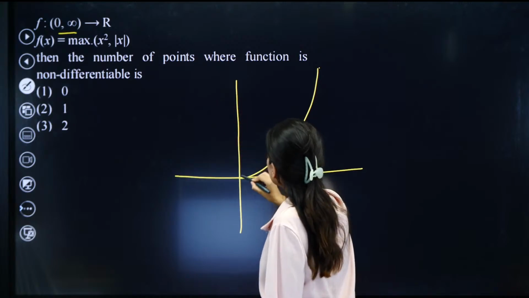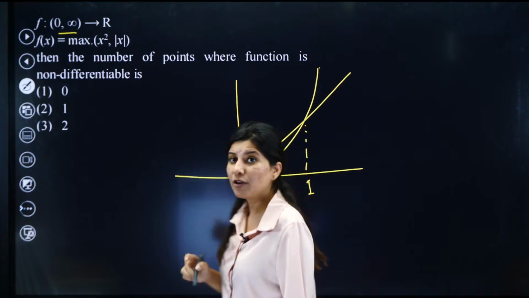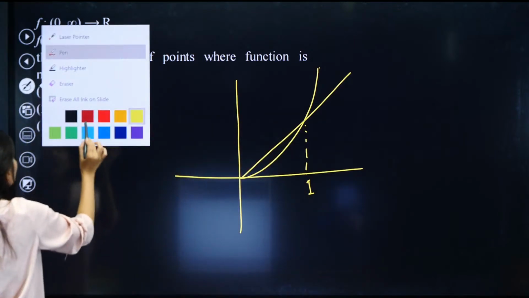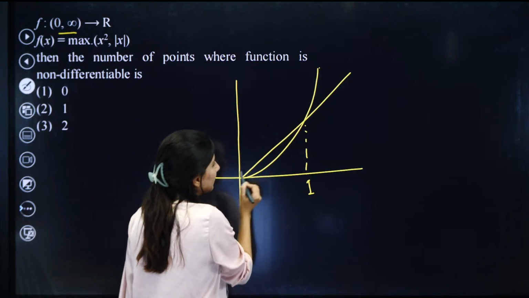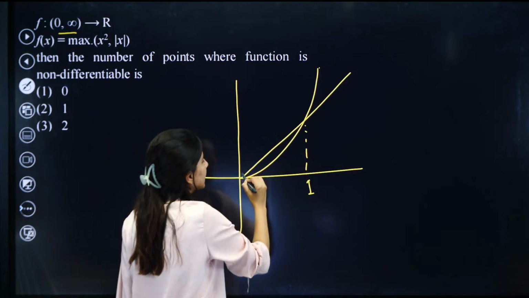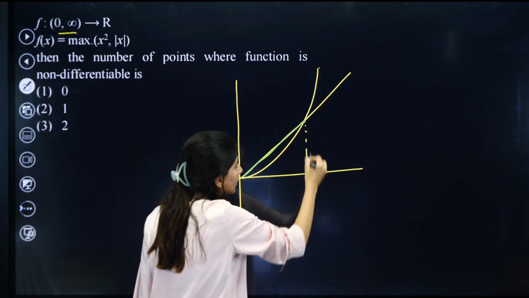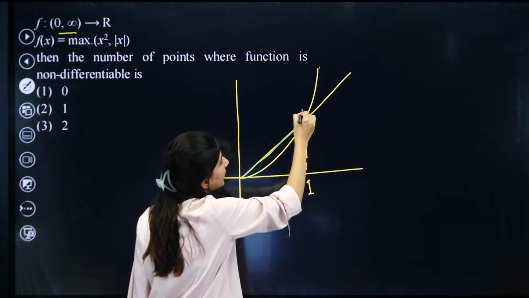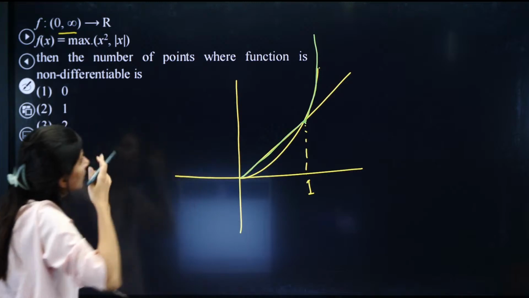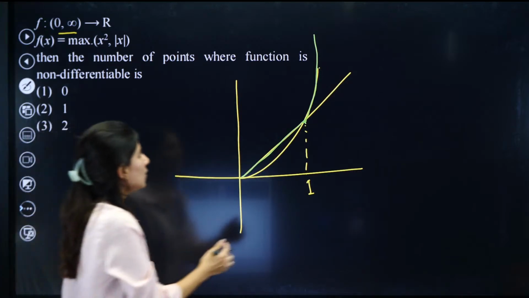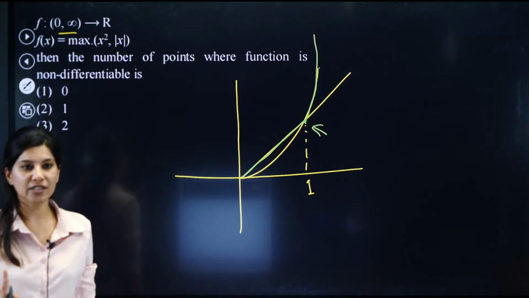Second of all, I'll be plotting mod x, and this is your 1, and you are looking for the maximum of it. Let me just overline only the maximum part. So tell me, x square and mod x, which one is greater? This time mod x is greater. But once this crosses 1, can you see that x square takes the lead? So x equals 1 is the only point of concern.